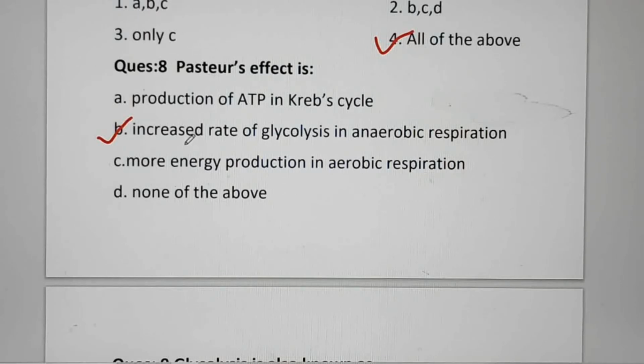Why is there increase in the rate of glycolysis? Because in anaerobic respiration there is lower energy production, and for survival of cell higher energy is needed. So rate of glycolysis will get increased.